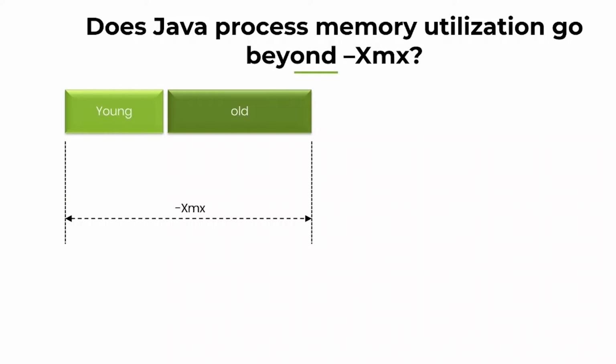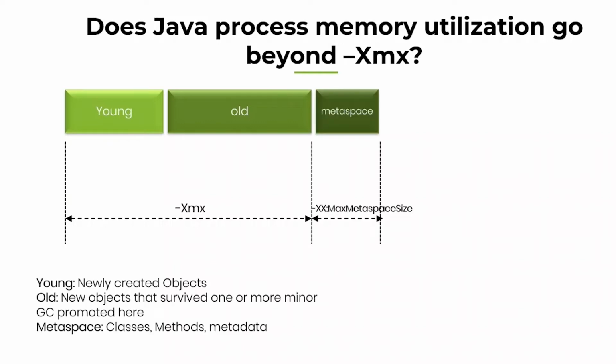The next region is called metaspace. The metaspace is the region where the JVM stores its metadata information, like class definitions, method definitions, those definitions that are required to execute your application code. That goes in here. So in young generation and old generation, your application code objects go. In metaspace, the metadata definitions required by the JVM to execute the program go.